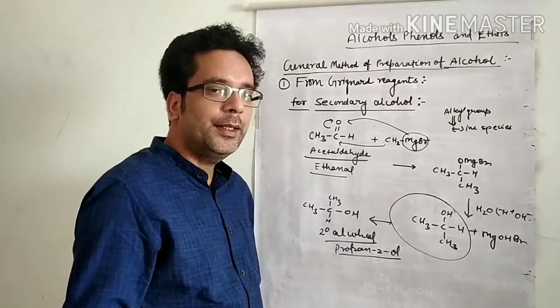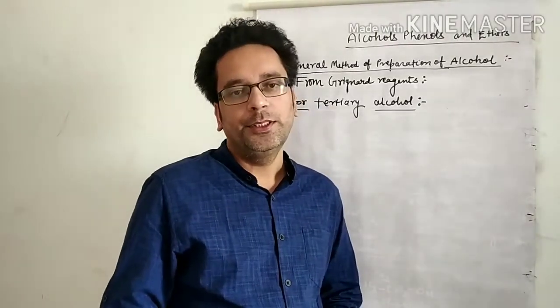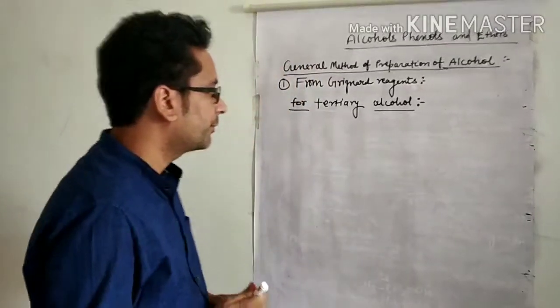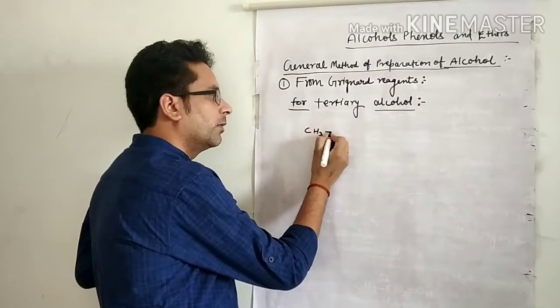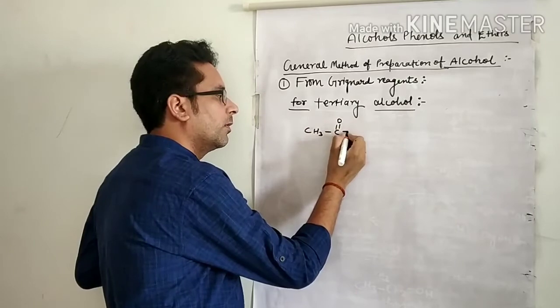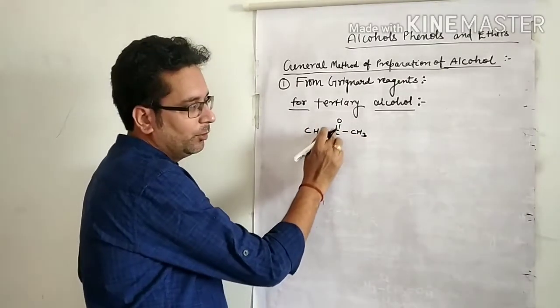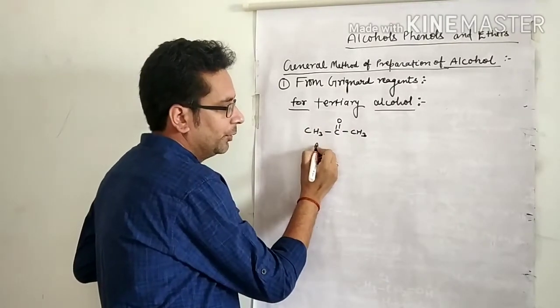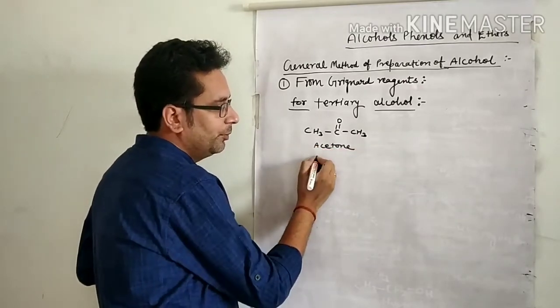We can take any type of aldehyde except formaldehyde. Now for tertiary alcohol we take ketone. Look here, CH3COCH3. It is an example of ketone. The common name is acetone and the IUPAC name is propanone.